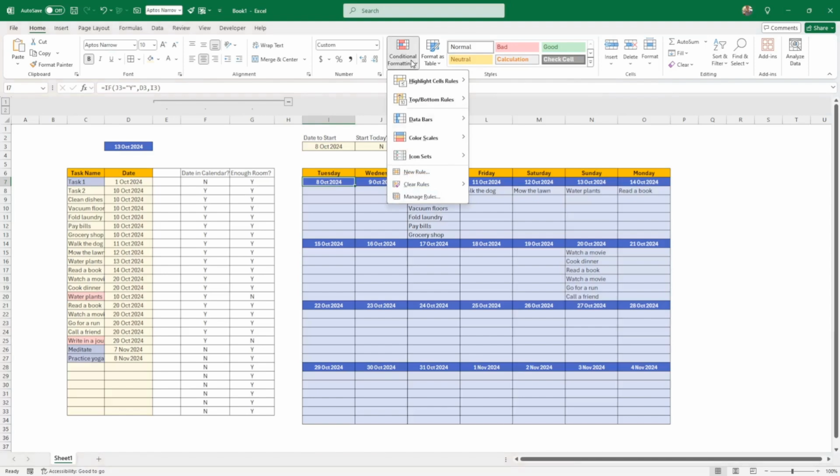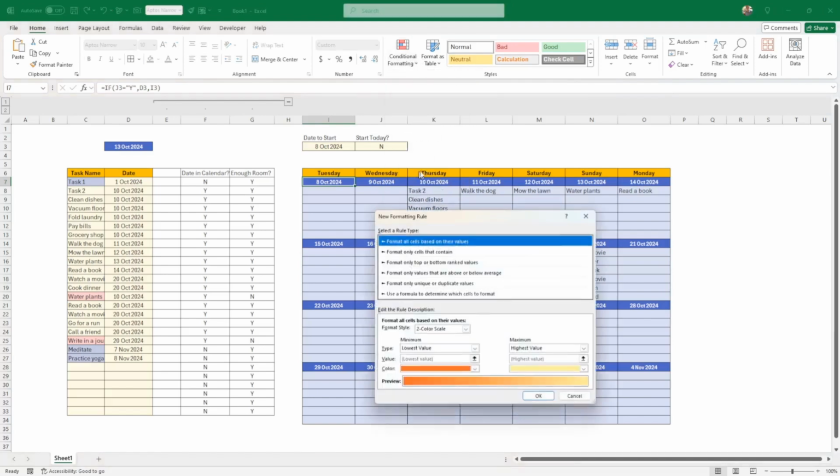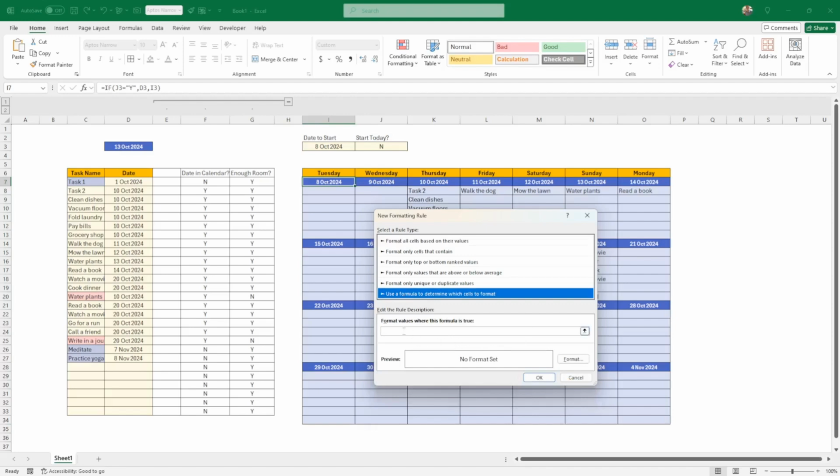So I'm just going to go in conditional formatting. I'm going to create a new rule. And I'm going to use a formula here. So there are several ways that I could check. I could do the count again. Or I could just check on this for the very date, for the 8th of October. I could check if there is any end for the 8th of October. But I'm just going to do a massive COUNTIF instead.